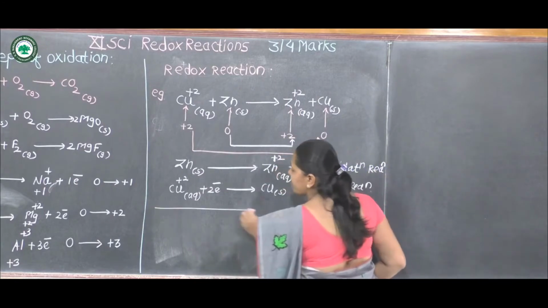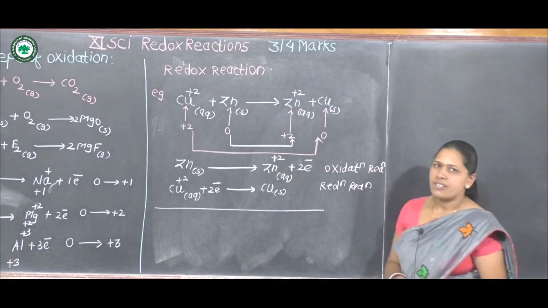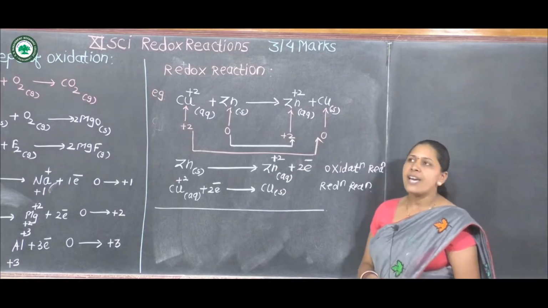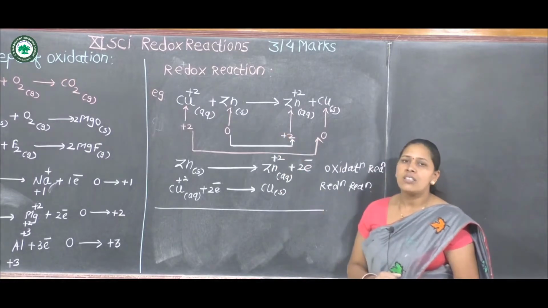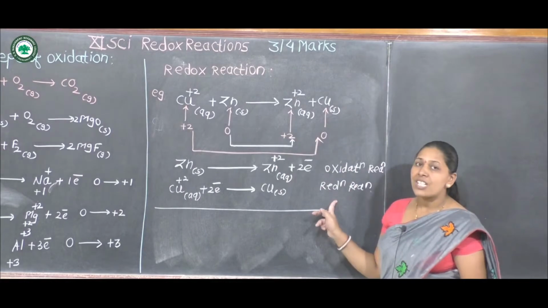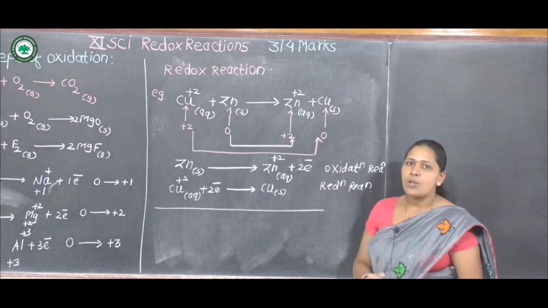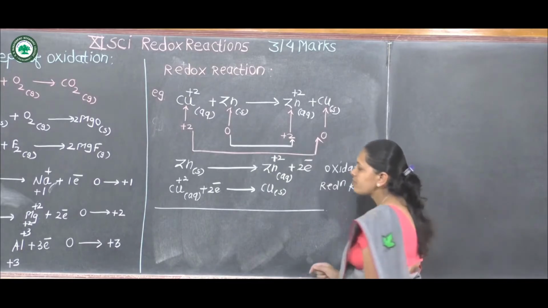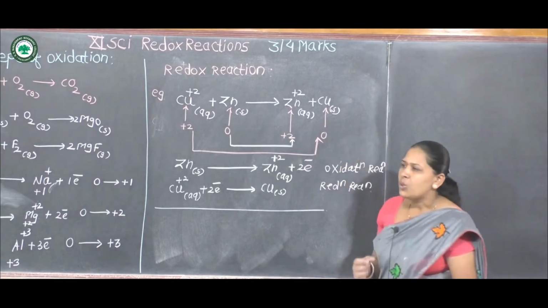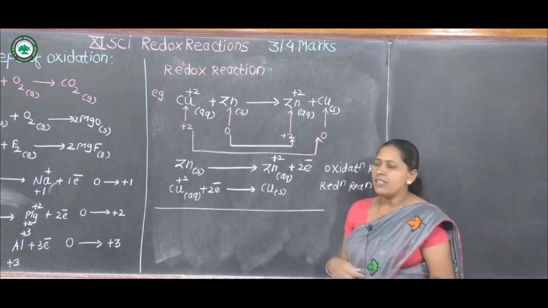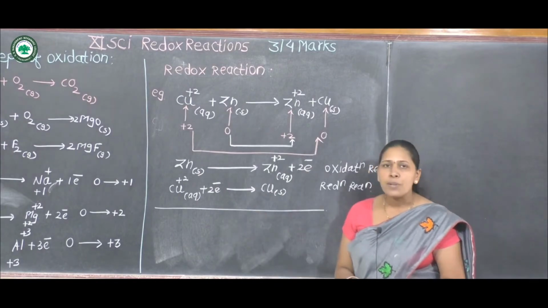If we add these two reactions, we can say that in this reaction, oxidation and reduction take place simultaneously. Therefore, this is an example of redox reaction. Here, 2 electrons lost by zinc metal are accepted by copper +2 ions.